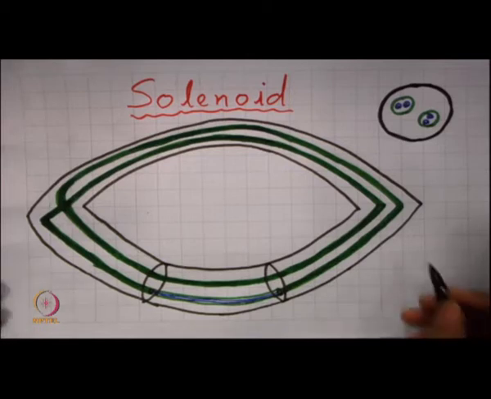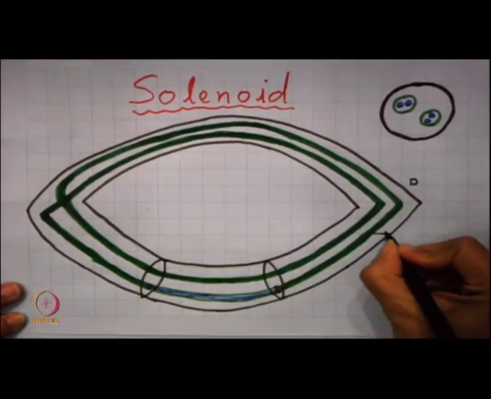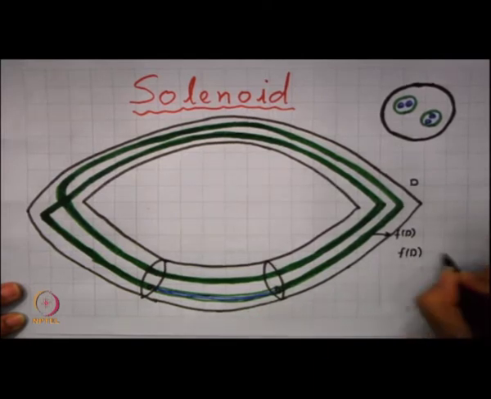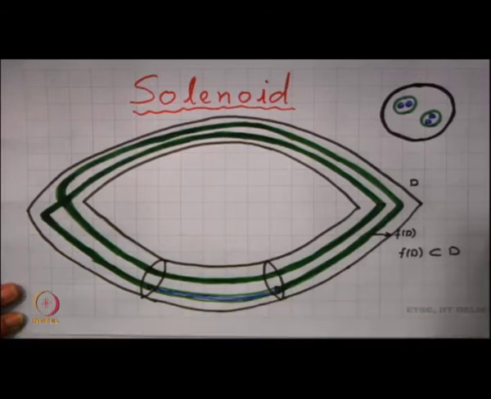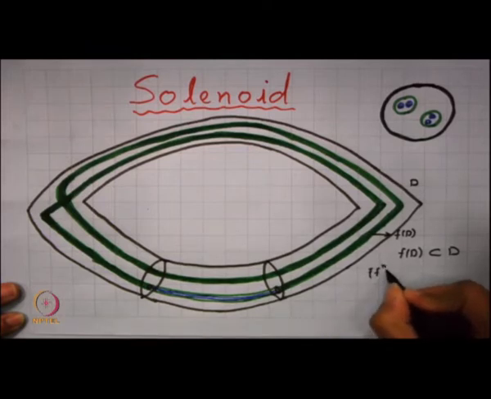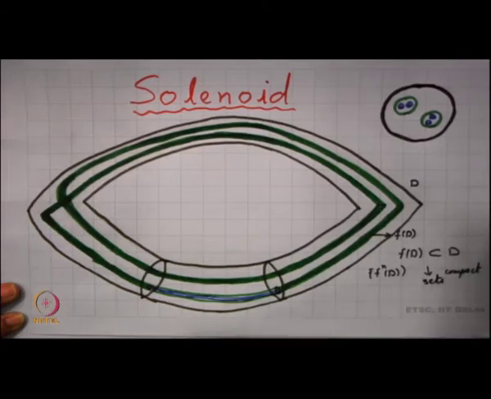Now, let us look into this picture once again. This was our D. The green part here is f of D, and f of D is a subset of D. Since f of D is a subset of D, f square D will be a subset of f of D. So, the sequence f to the power n D is a decreasing sequence of compact sets, and so the total intersection will be non-empty.